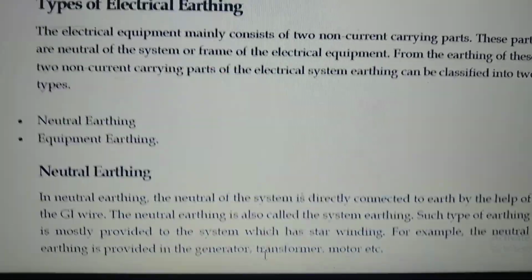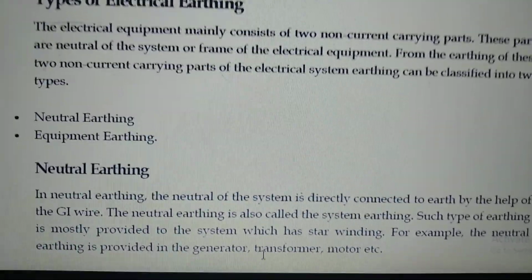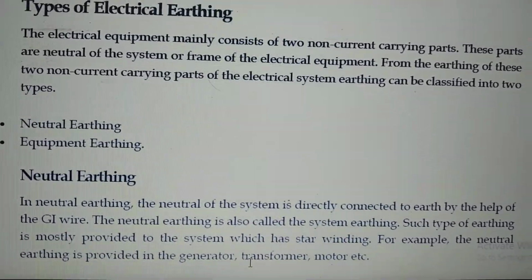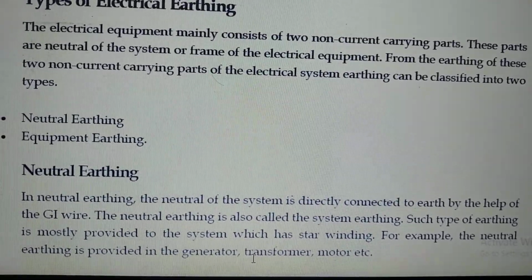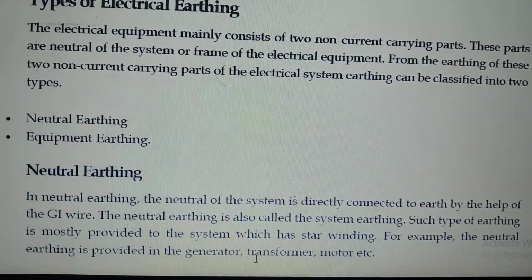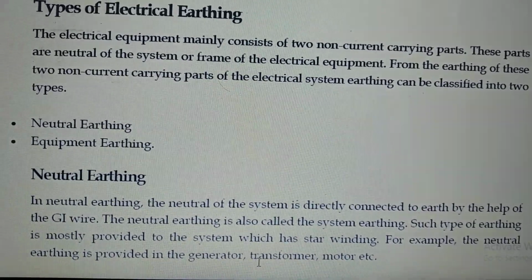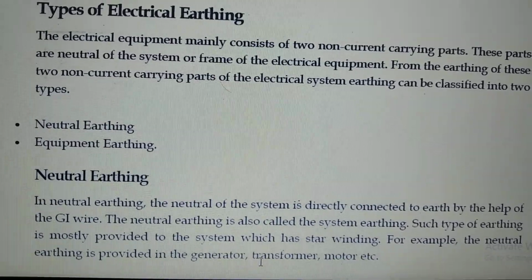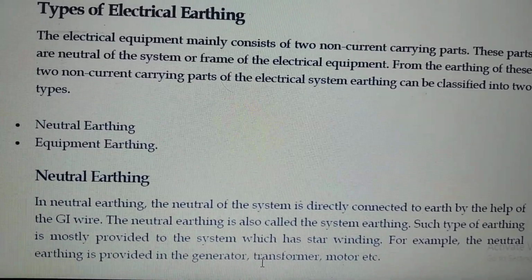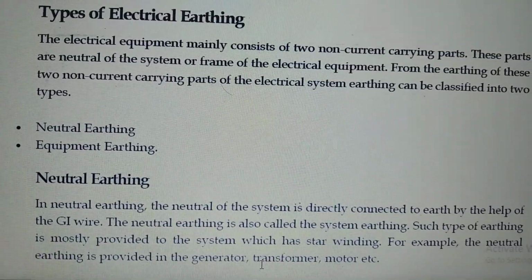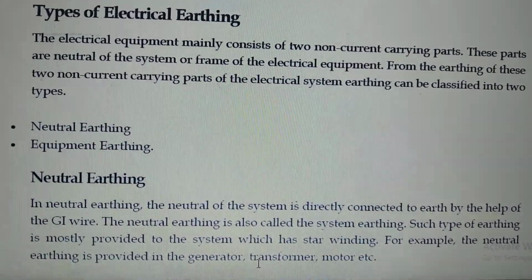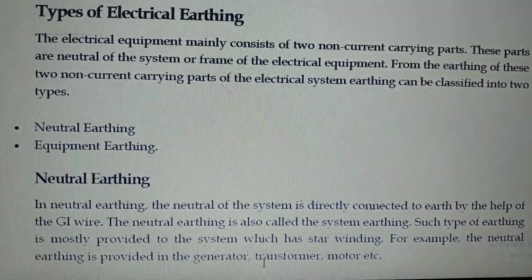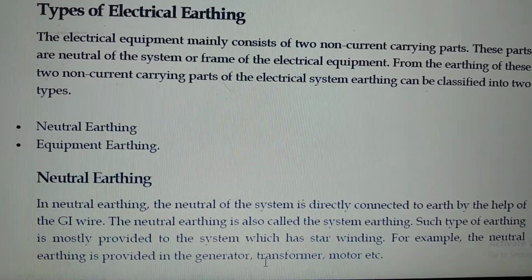For example, a general power system, which is maintaining three-phase supply, and the winding which is there in the equipment, like in the generator, transformer, motor, etc. Also, sometimes connected in star connection. These all neutral points must be connected to the earth to avoid the damage.